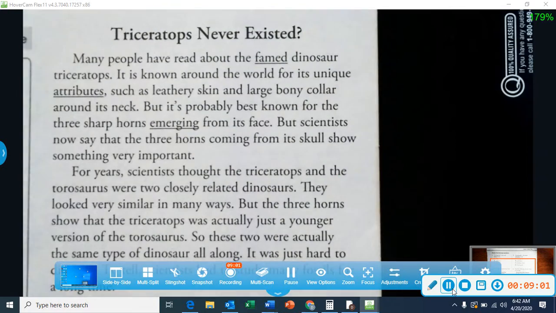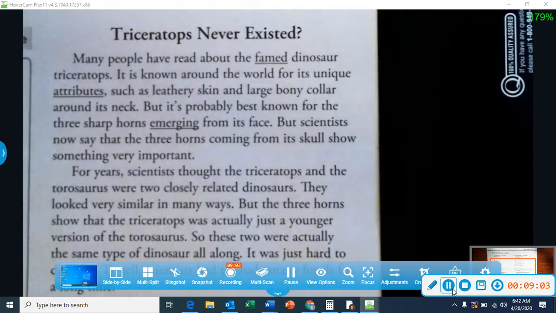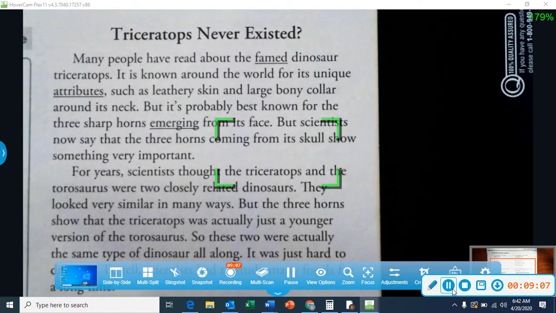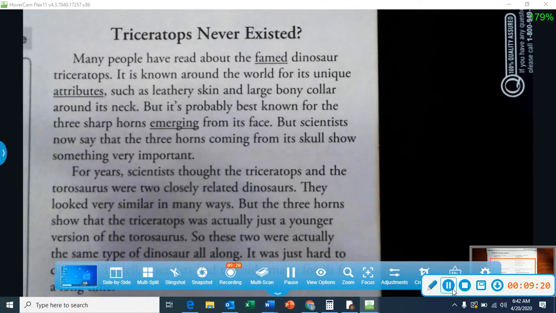So if we're thinking about our topic, context clues, guys, and we're thinking about the hints that they give from other words and sentences or a whole other sentence, when we use that context clue, we think about the word and how that word is used in the sentence or the paragraph.